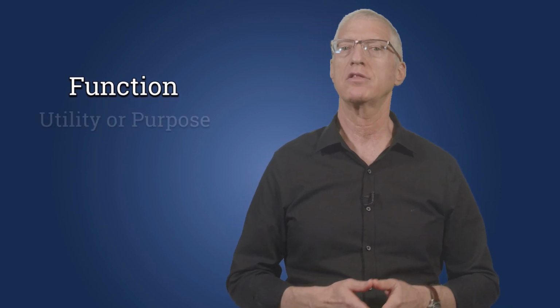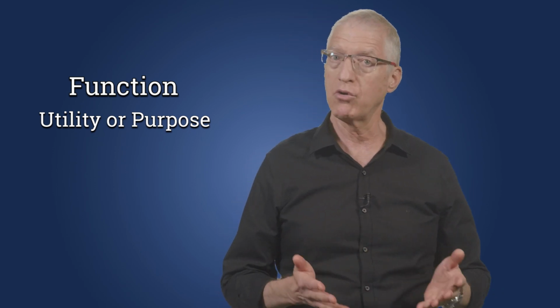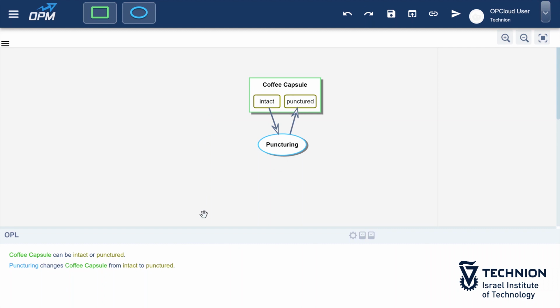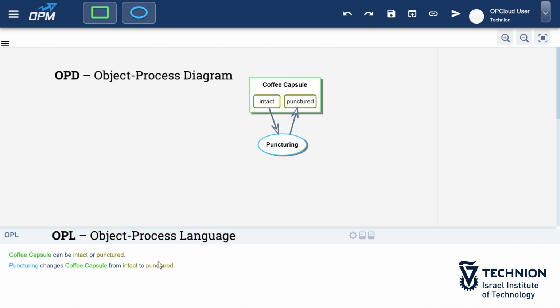In the case of artificial human-made systems, we can also add to the system's function the utility aspect. What was the system built to do and for whom? What is the value of the transformation and who benefits from it? Every model in OPM has two ways or modalities of expression: visual and verbal, or more specifically, graphical and textual. The graphical modality is called OPD, and the textual modality is called OPL.